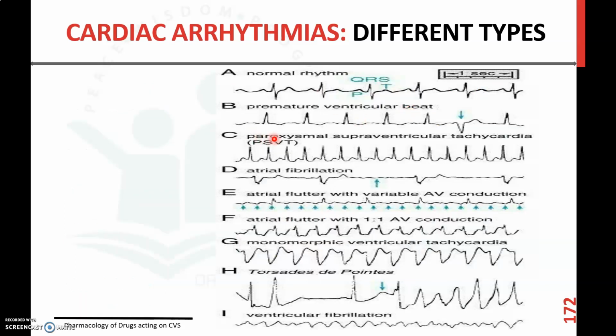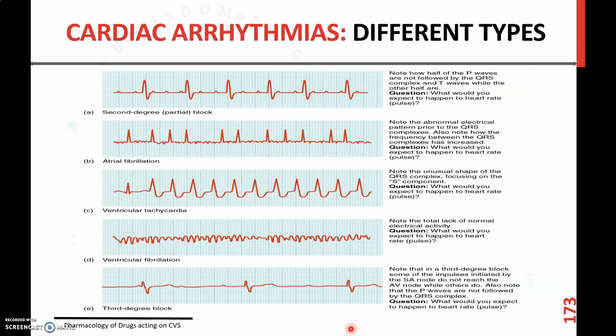Now these are the ECGs of different types of cardiac arrhythmia. This is premature ventricular beat. This is the ECG of paroxysmal supraventricular tachycardia. This is the ECG of atrial fibrillation. Then this is atrial flutter with variable AV conduction, atrial flutter with 1:1 AV conduction, monomorphic ventricular tachycardia. This is Torsades de Pointes. This is a completely irregular rhythm, and this is ventricular fibrillation.